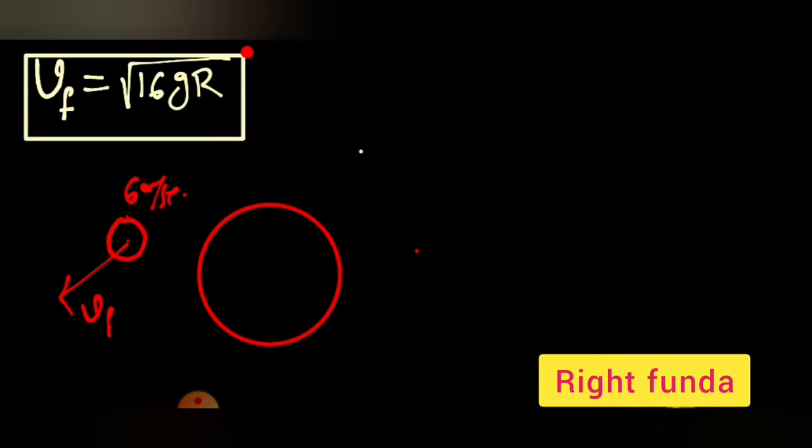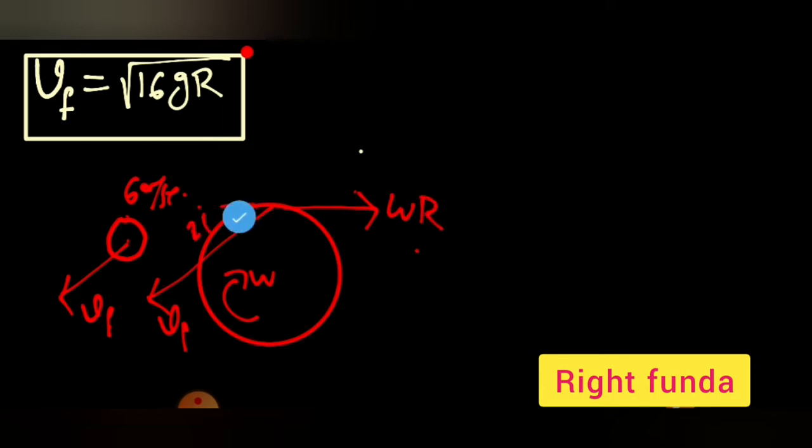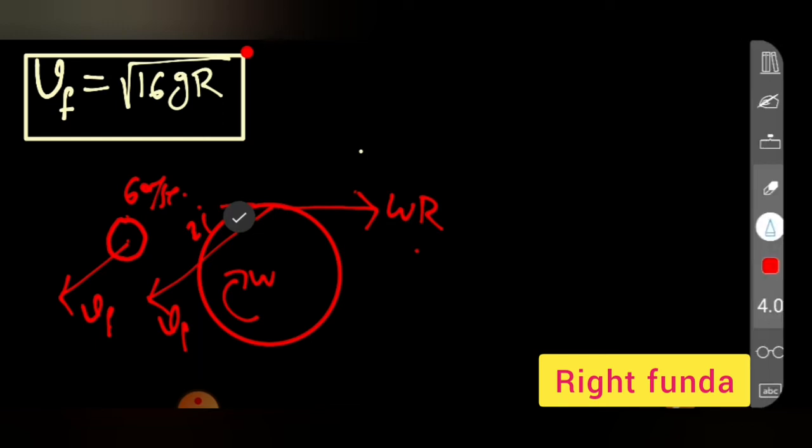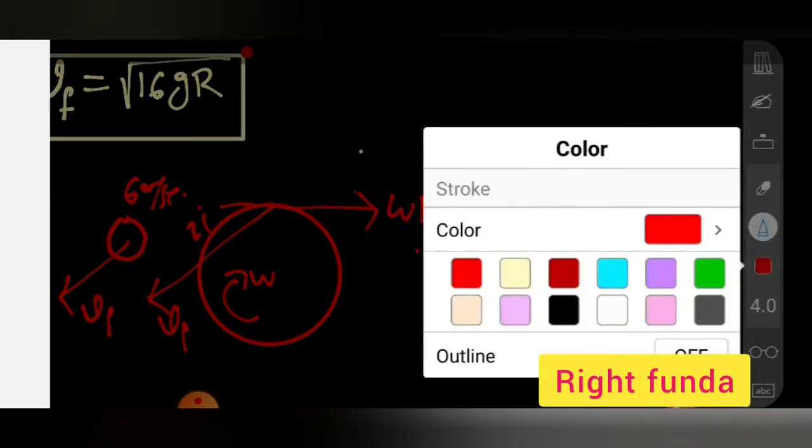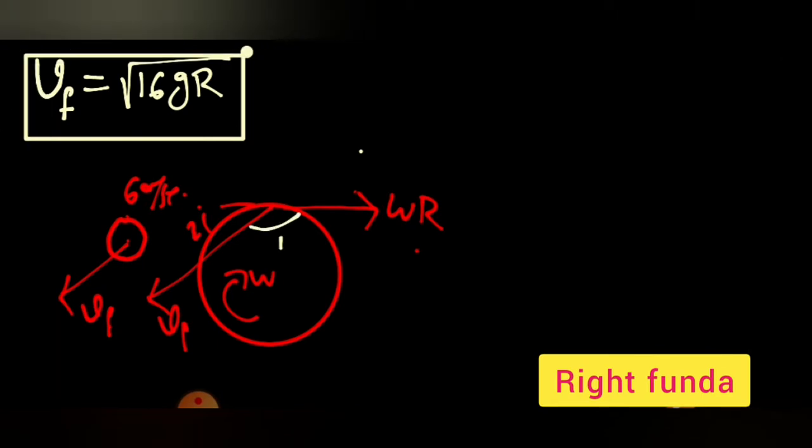The topmost point will have two velocities. It is moving with the Vf velocity because of the center of mass, going like this with Vf. In addition, it is having some omega also, so for that omega it will be having an omega r also. And this angle is 30 degree, so we obtain this angle to be equal to 150 degree. The resultant of this and this is given as 6 meter per second.